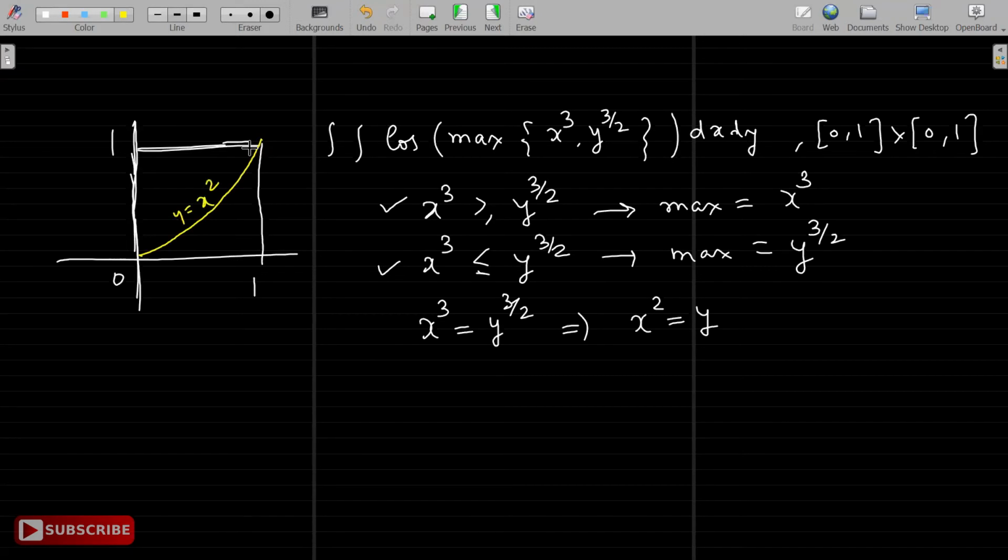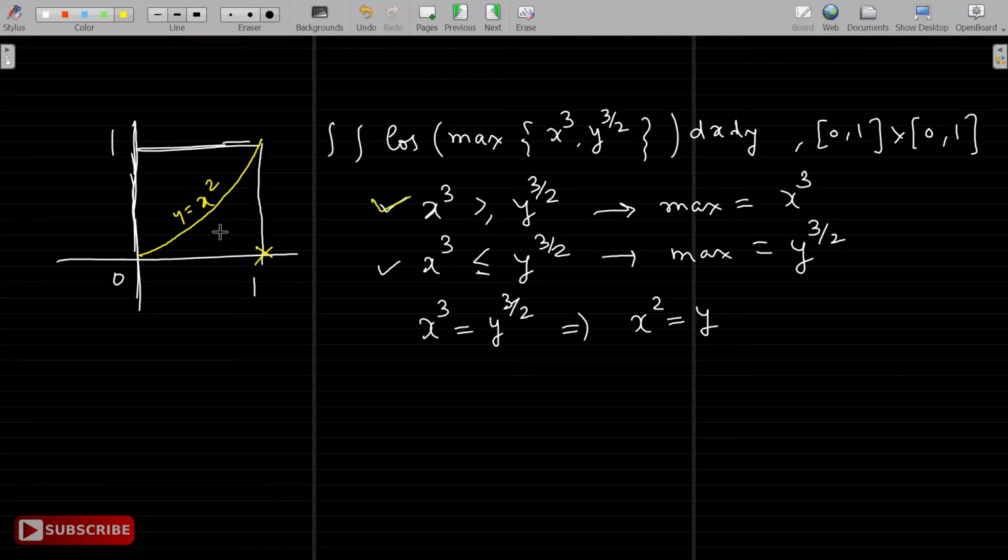And now you can decide, every such curve will divide the plane into two parts. One part will be greater than, one part will be less than. Is that fine? So if I look at, for example, this part, any point from this part. If I put, for example, 1 comma 0, I'll get x cube bigger than y cube.